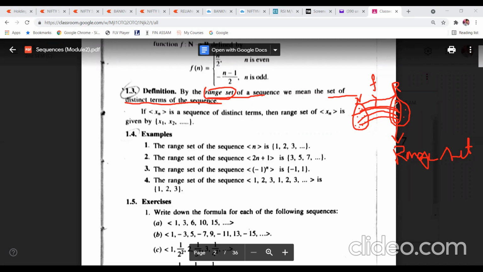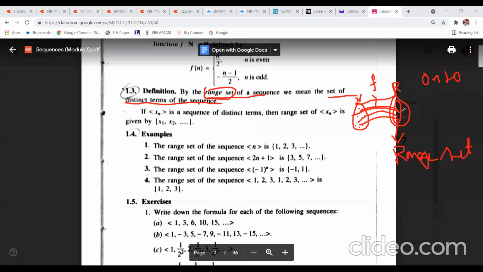Now if it is a 1-1 function, then the range set will be a subset of the second set. Now if your function is onto, that means what is an onto function?